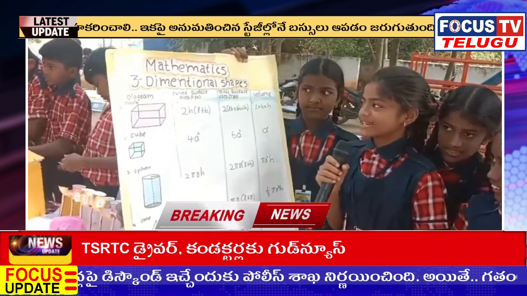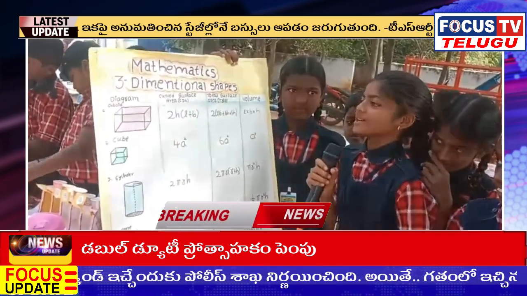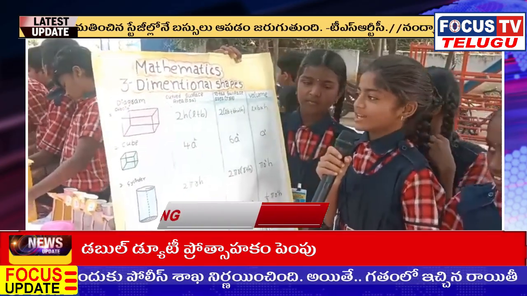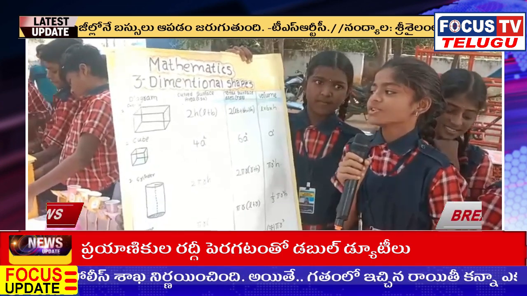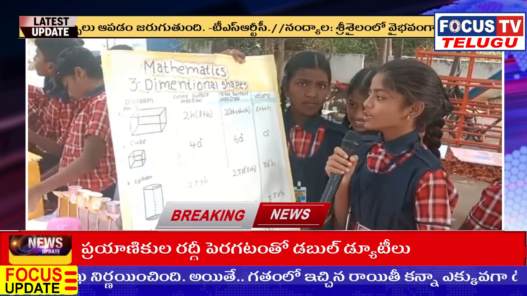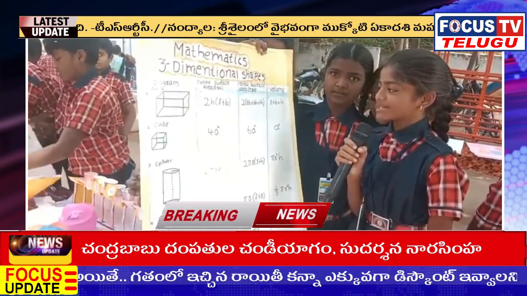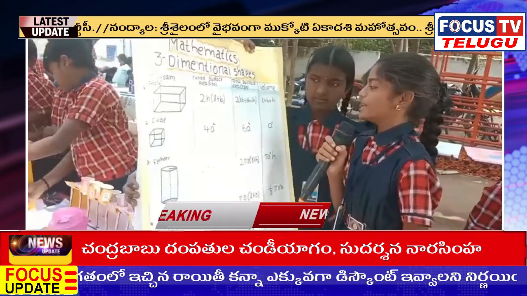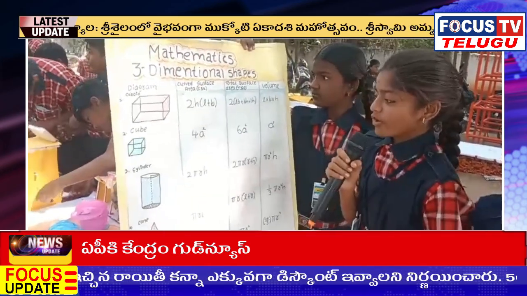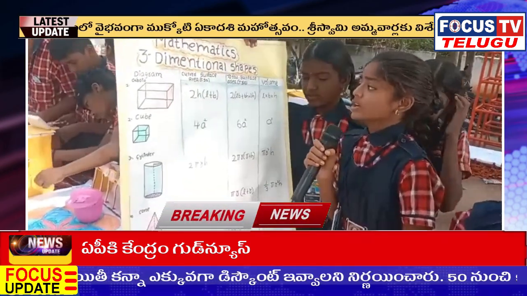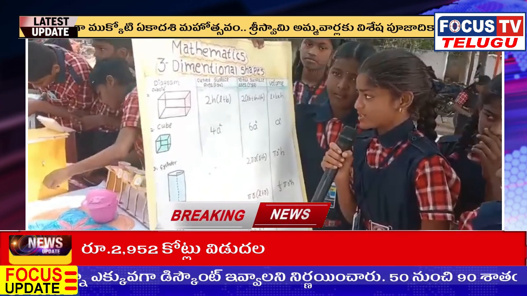Mathematics, 3-dimensional shapes. For a cuboid, the curved surface area is 2h into L plus B. Total surface area is 2 into LB plus BH plus LH. Volume is L into B into H. For a cube, the lateral surface area is 4a square. Total surface area is 6a square. Volume is a cube.